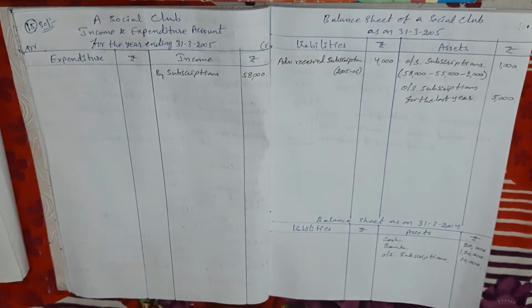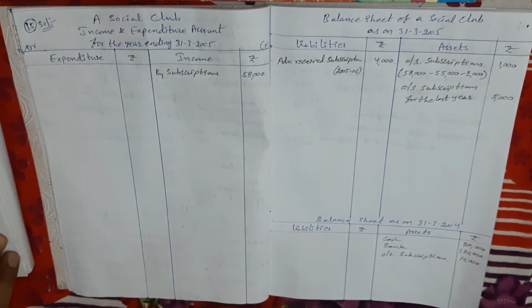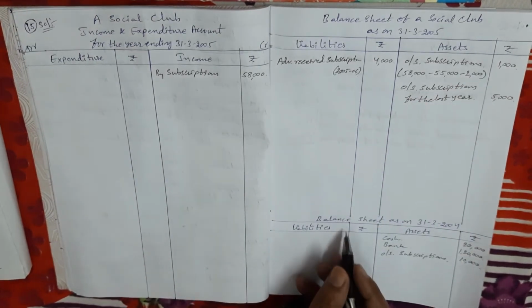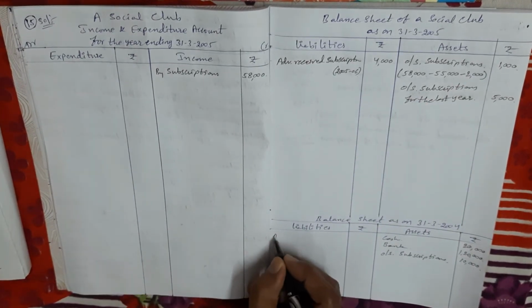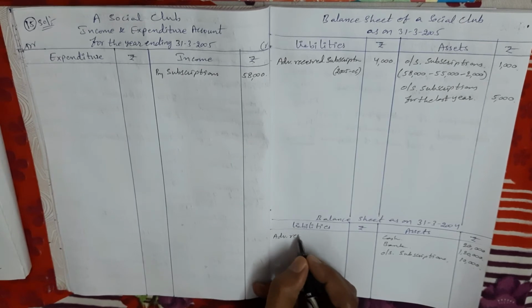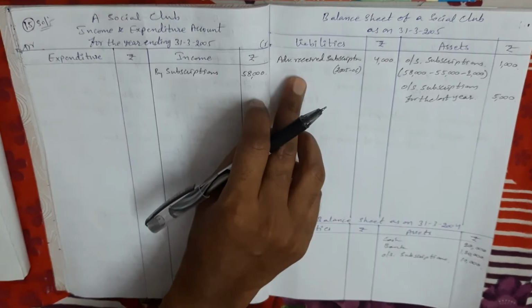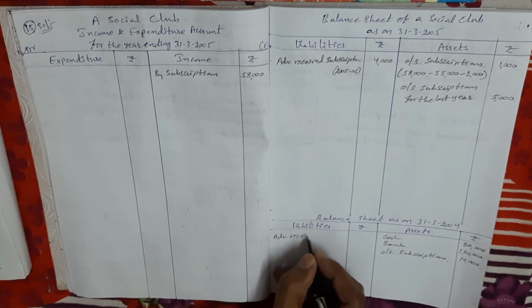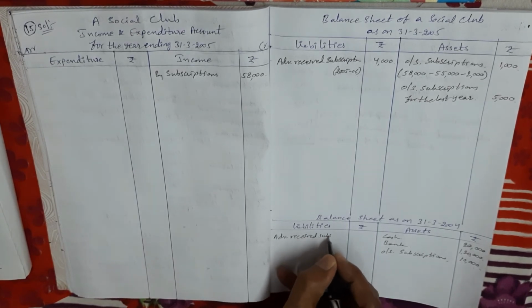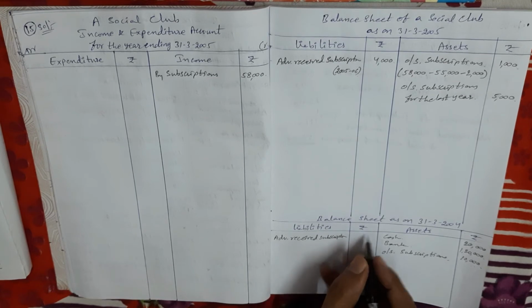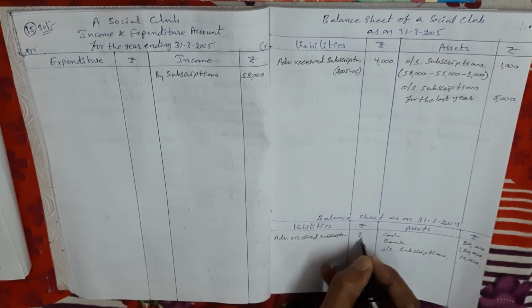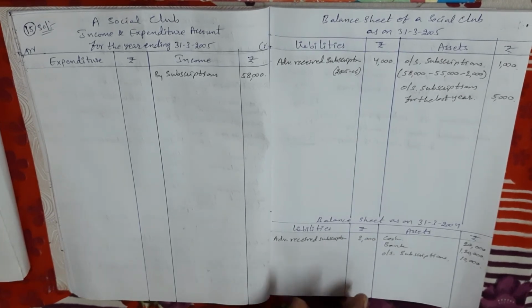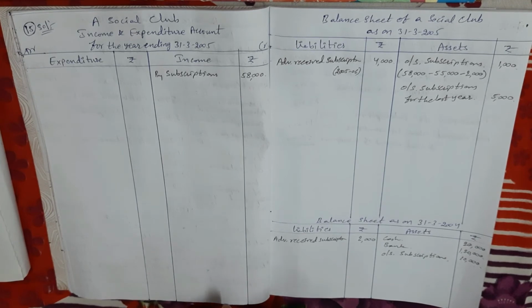Okay. Next, this advance received amount, last year also we received, this 2,000 rupees. So it comes in last year balance sheet liability side. Current year advance received comes in current year balance sheet liability side. Last year advance received comes in last year balance sheet liability side. Advance received subscriptions 2,000 rupees. So this is subscription treatment. Okay, very important.